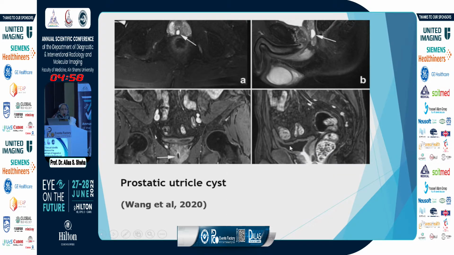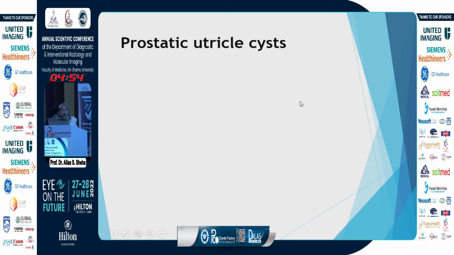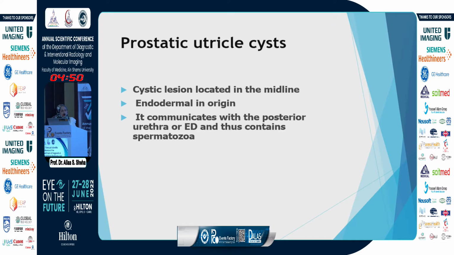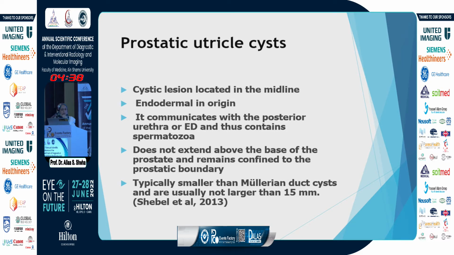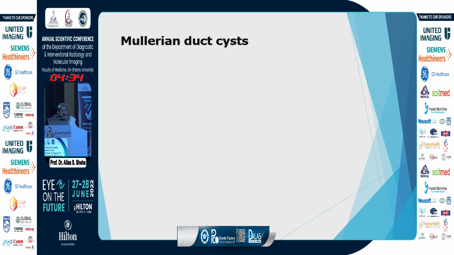This is a companion case for a prostatic utricle cyst from the literature. Prostatic utricle cysts are located in the midline, endodermal in origin, communicate with the posterior urethra or ejaculatory duct, so they usually contain spermatozoa. They do not extend above the base of the prostate and remain confined within prostatic boundaries. Typically, they are smaller than Mullerian duct cysts. They're not larger than 15 millimeters.